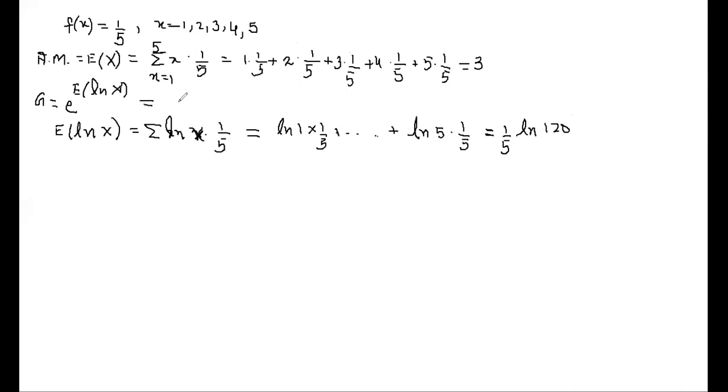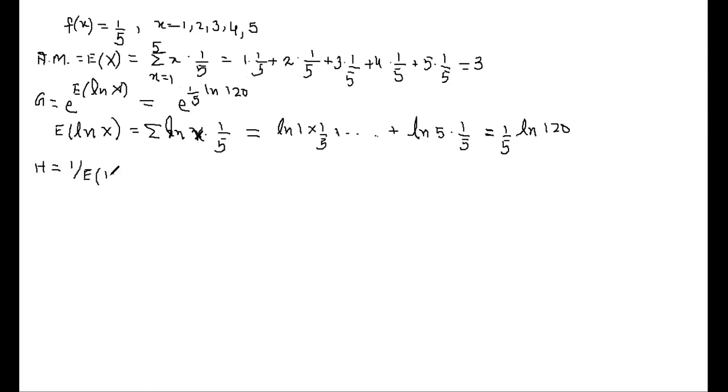The expression for g will be e to the power 1 by 5 ln 120. You can very well find the values of these utilizing your calculator also. So this is your G. Similarly, we can find H. I think all of you can find H. H is 1 by expectation of